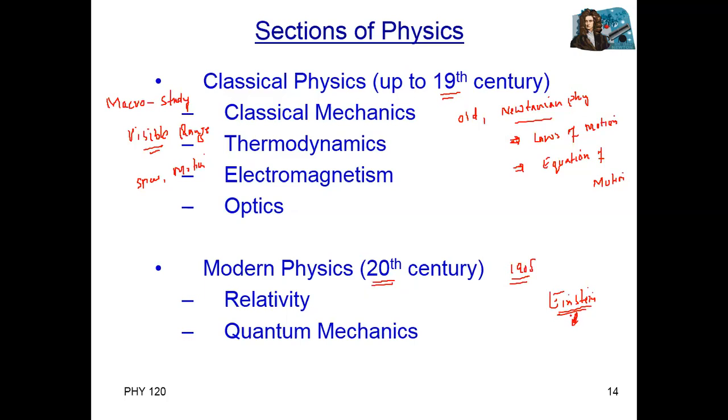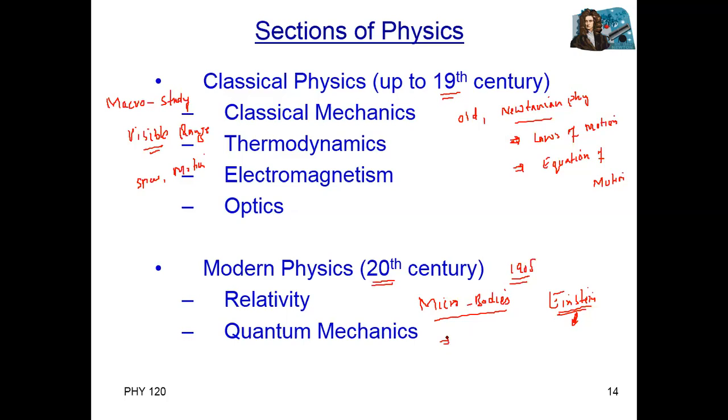After 1905, another physics started, and that physics was Einstein's physics, or we can say modern physics. In modern physics, we study micro bodies, at the atomic level, like electron, proton, neutron, what is inside the nucleus and outside the nucleus. This is micro study.